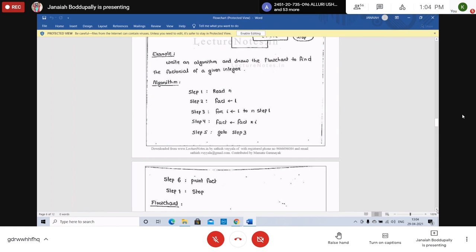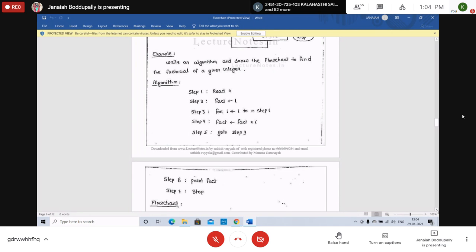Multiply. For I equal to 1 to n, step 1. Fact equal to fact into I, and increment the I value. Initially fact equal to 1, I equal to 1. 1 into 1, 1. Increment the I value. Factorial is 1, I is 2. 1 into 2, 2. Factorial is 2. Again increment, I equal to 3. Already fact equal to 2. 2 into 3, 3 factorial. Similarly, go to step 3 until you reach the n value.